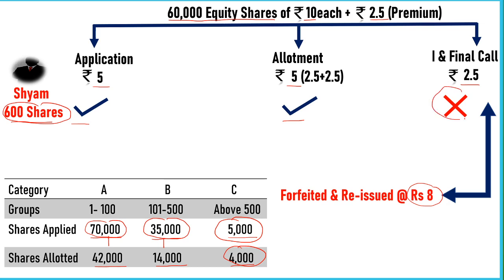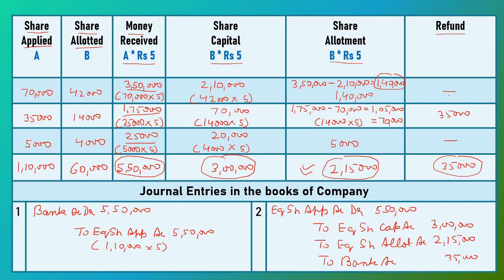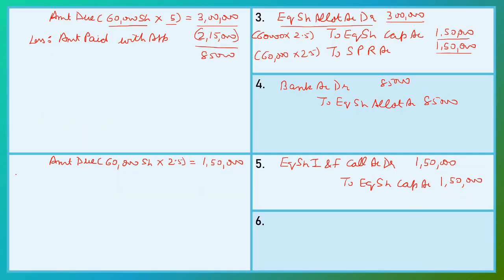Now on first and final call, a shareholder holding 600 shares does not pay the first and final call of rupees 2.5 per share. So we deduct this amount, less not paid. Here the shareholder on 600 shares does not pay first and final call at the rate of 2.5 per share.